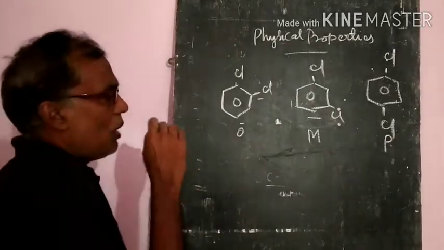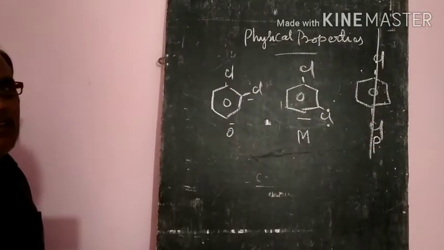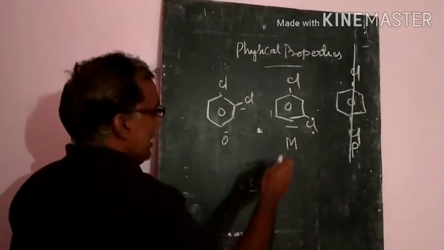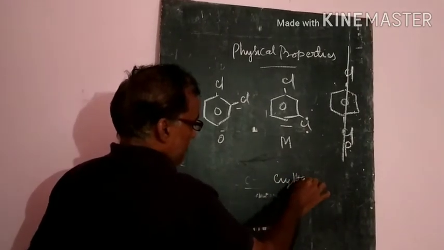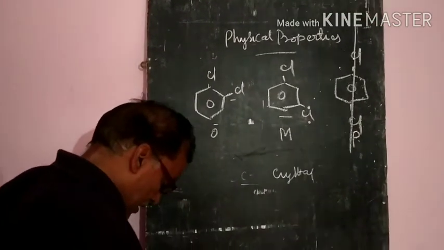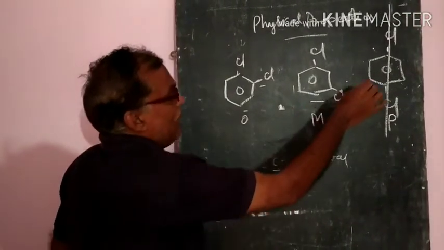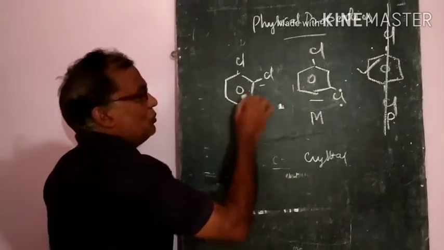In the para, there is a symmetrical arrangement. Since they have the symmetrical arrangement, they can fit into the crystal lattice. So these have the higher boiling points than the other two.